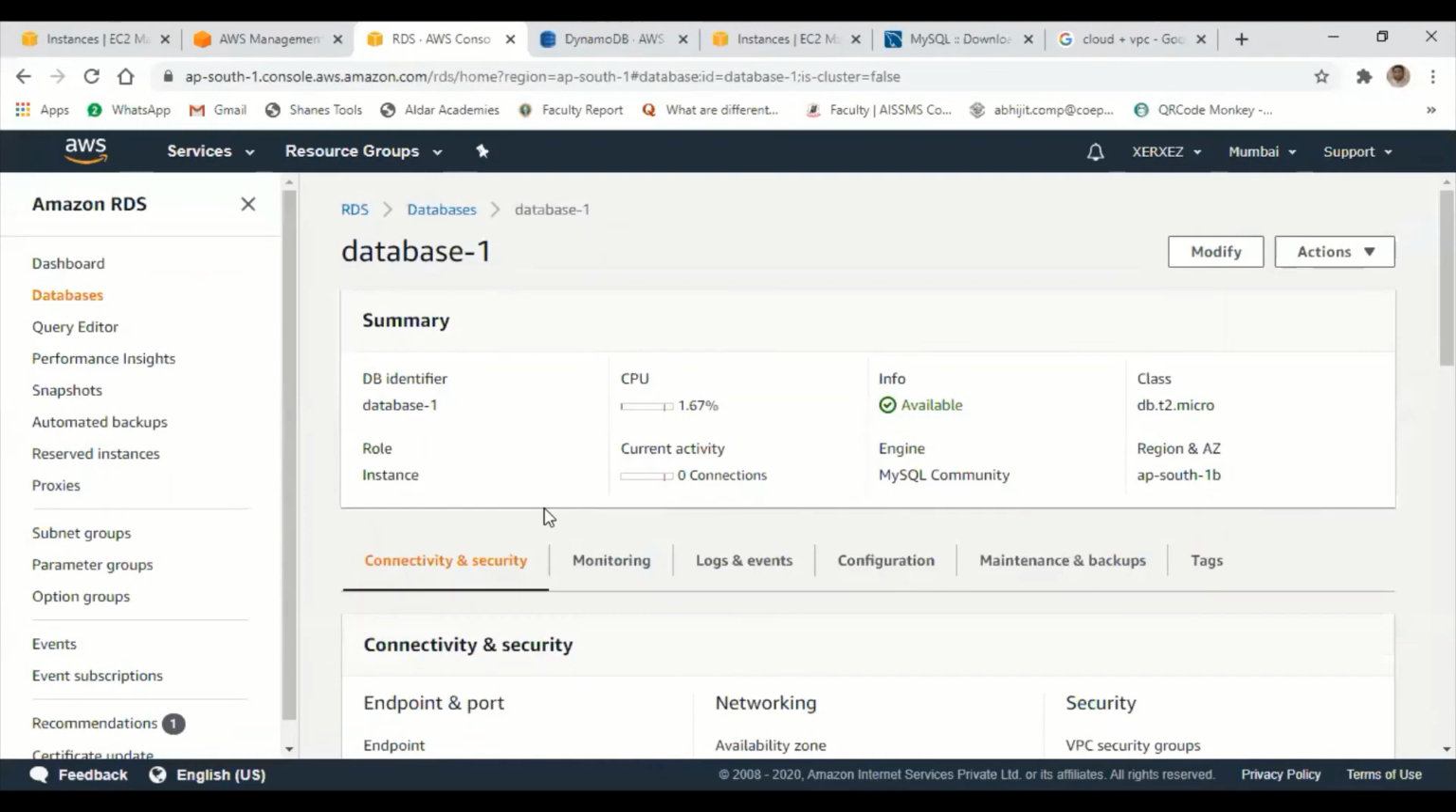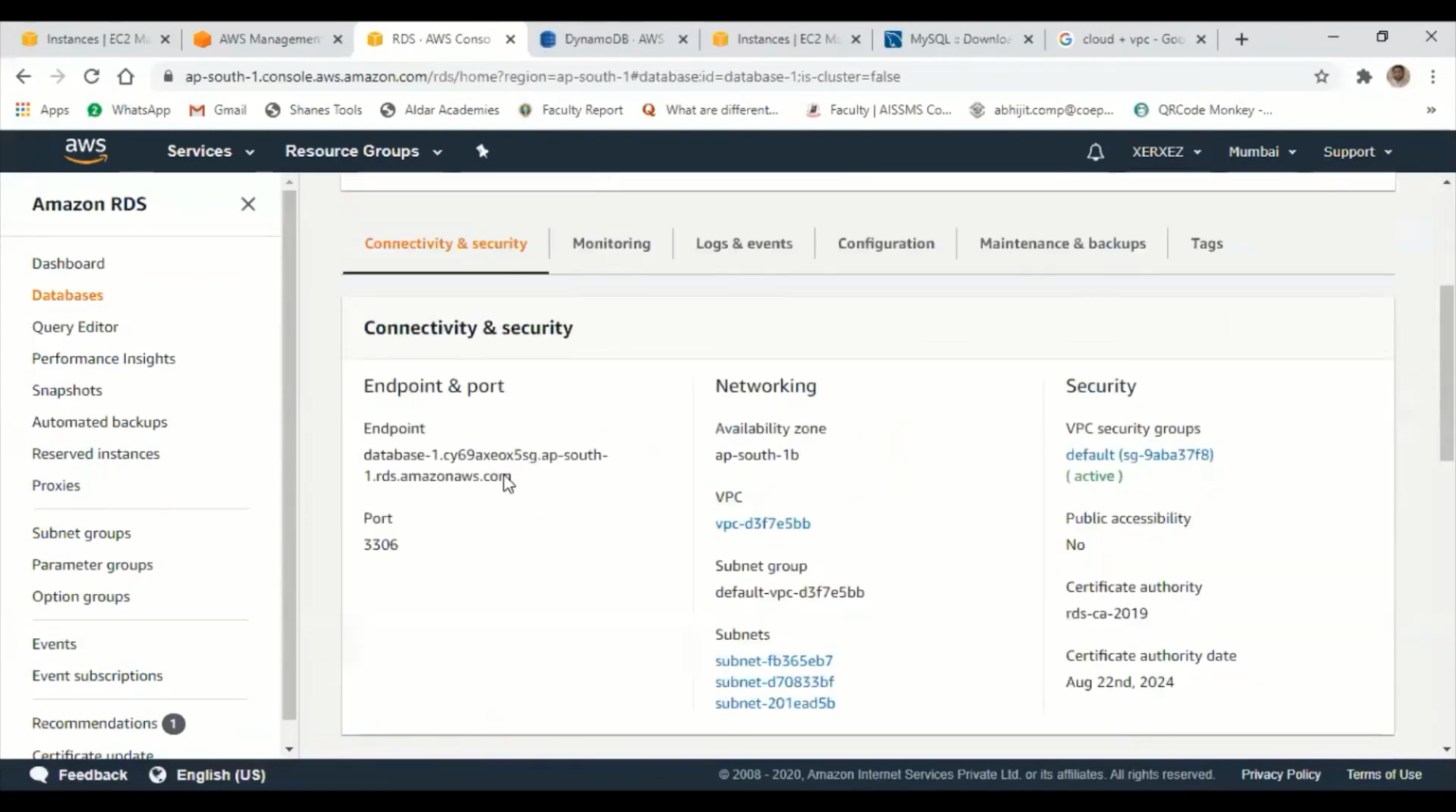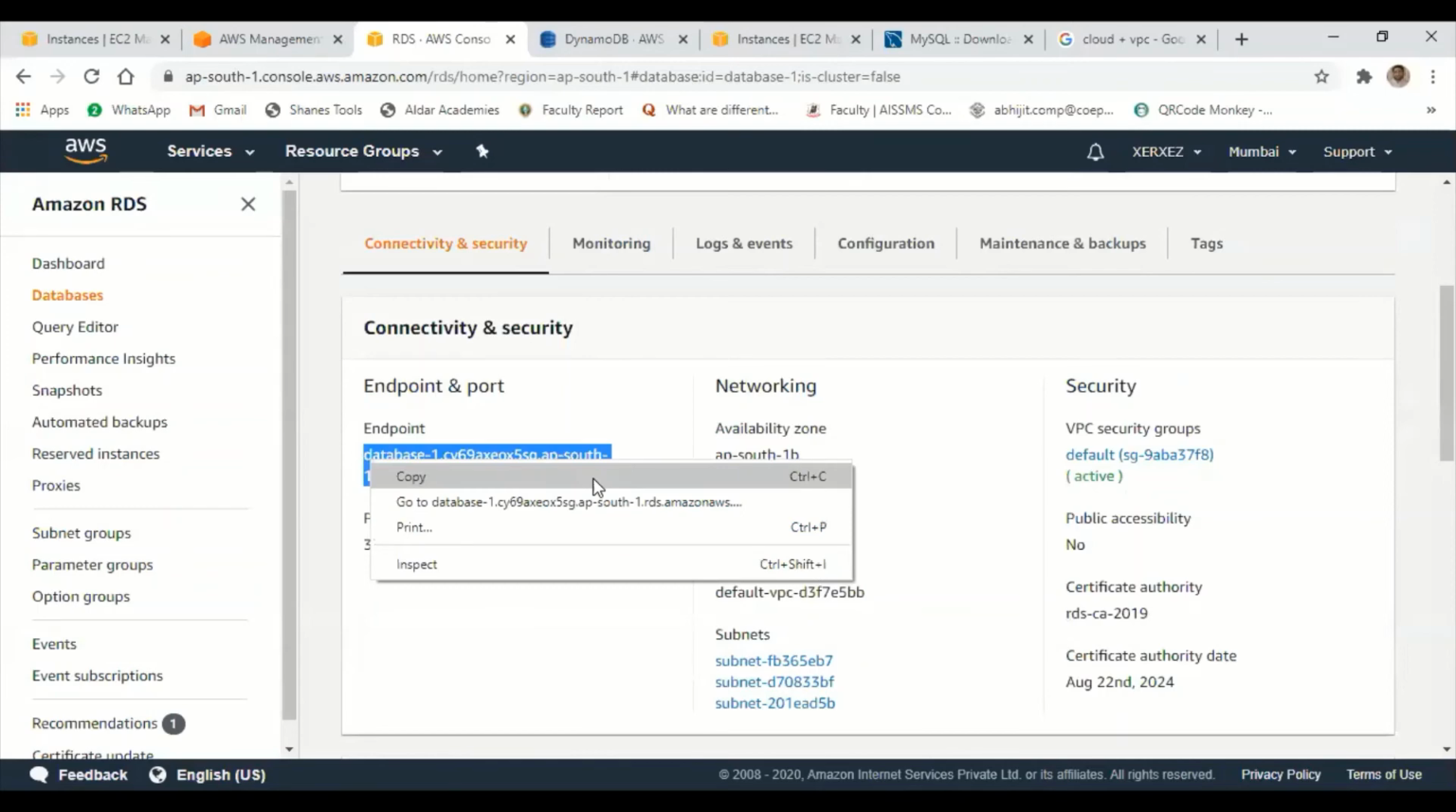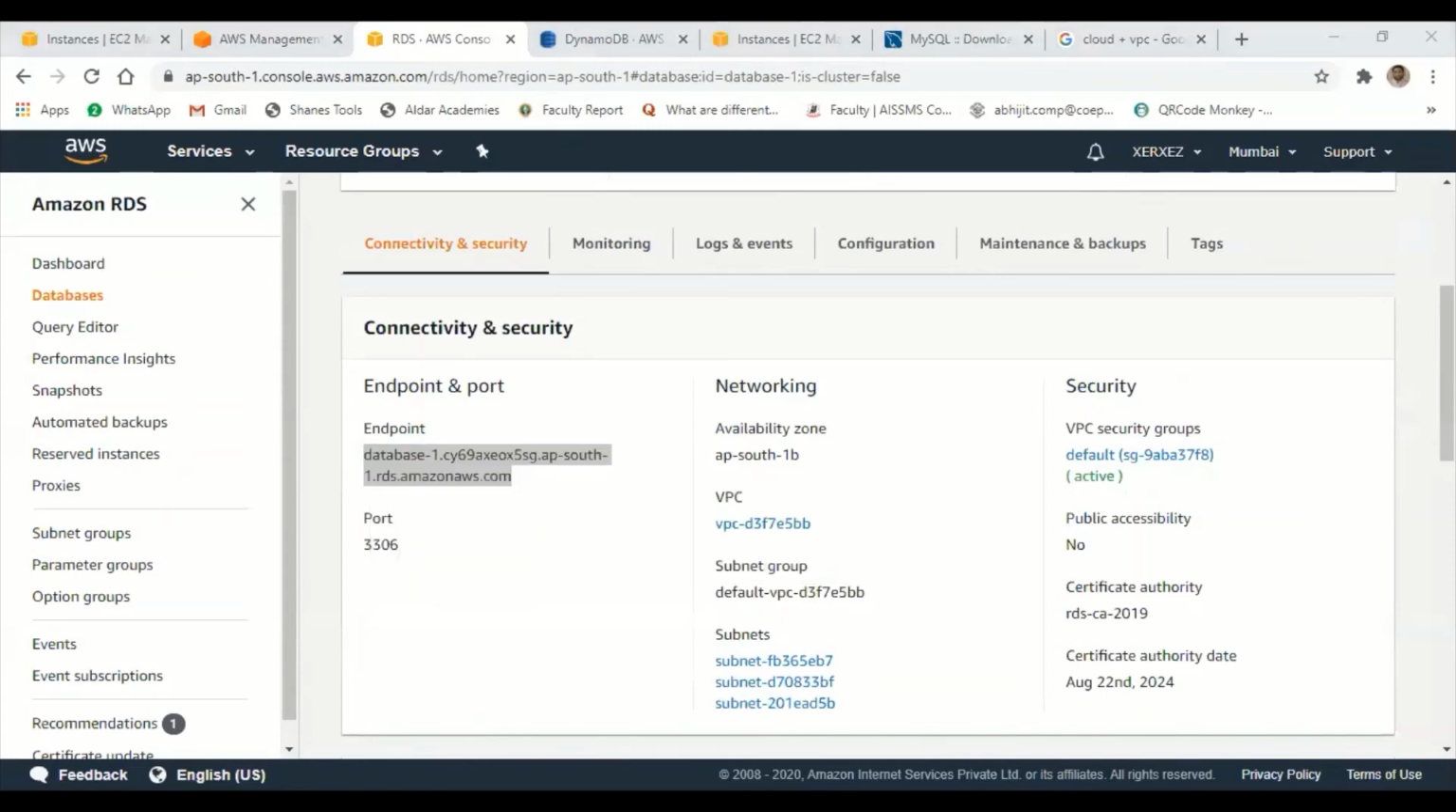Okay, so here, copy that endpoint. Next, go to your workbench, paste it over here. Next, change the username to admin. And what is the port number? 336, right?